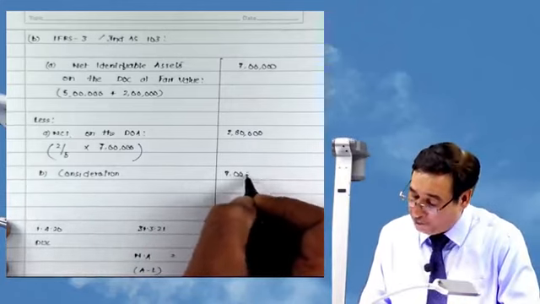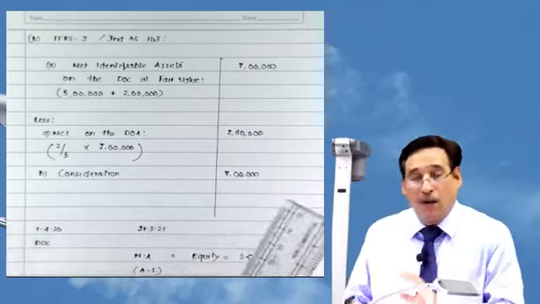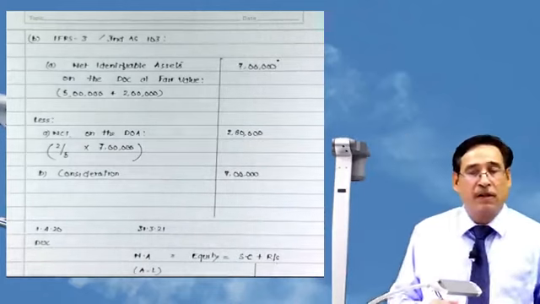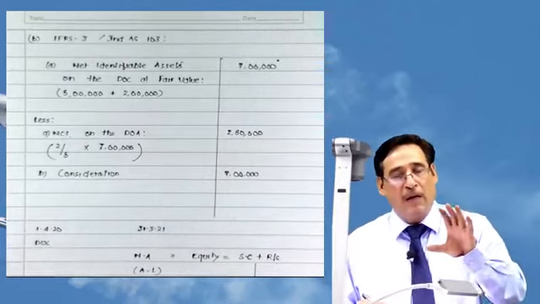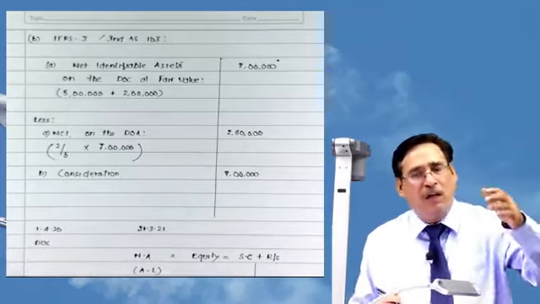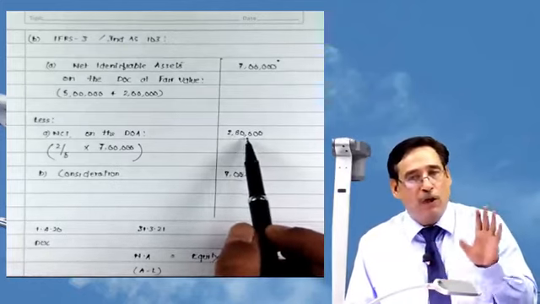Just pay attention. Technically, you are acquiring control of 7 lakh worth of assets on the date of acquisition. Even though out of 7 lakh, logically speaking, 2 lakh 80 do not belong to you.